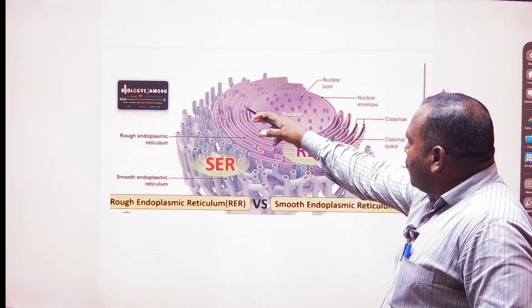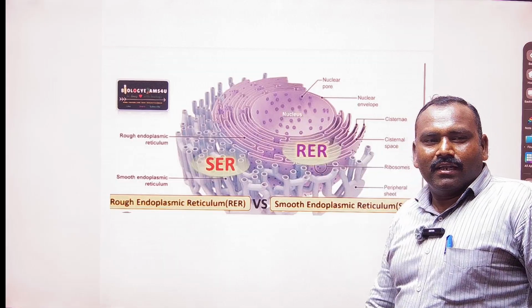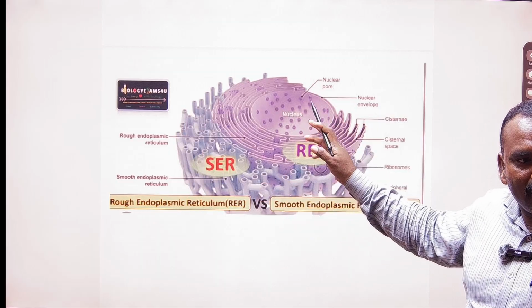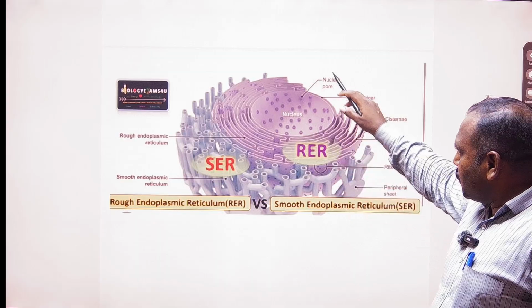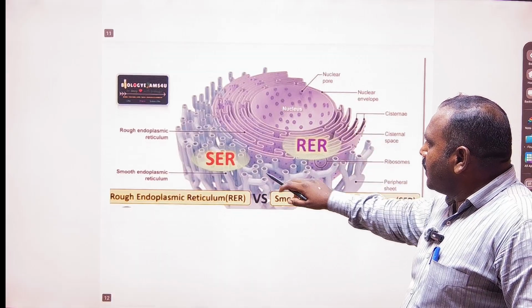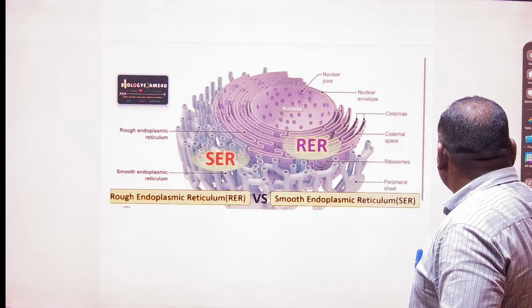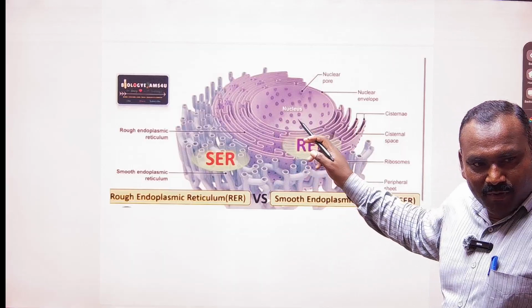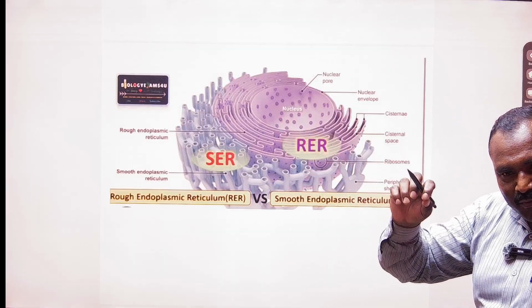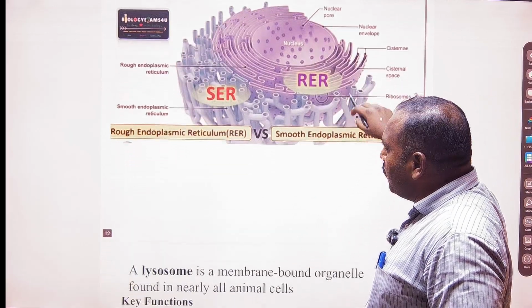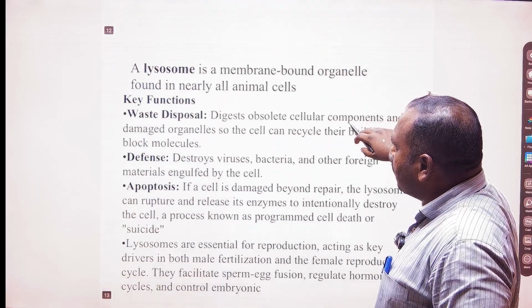Coming to the next cell organelle, that is the endoplasmic reticulum, either smooth or rough, both shown in the same figure. This is the rough endoplasmic reticulum. These are small dot-like structures, which indicate the ribosomes, and the smooth one does not have that kind of rough structure.